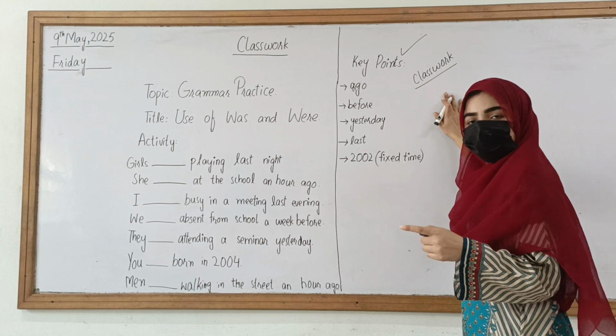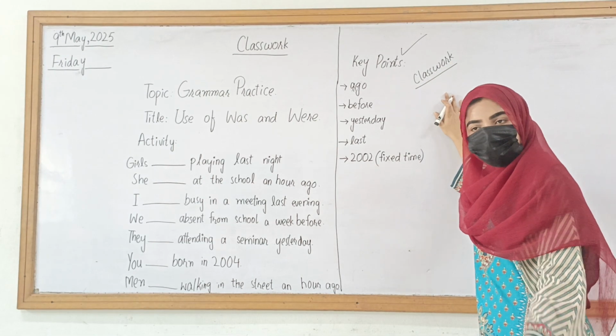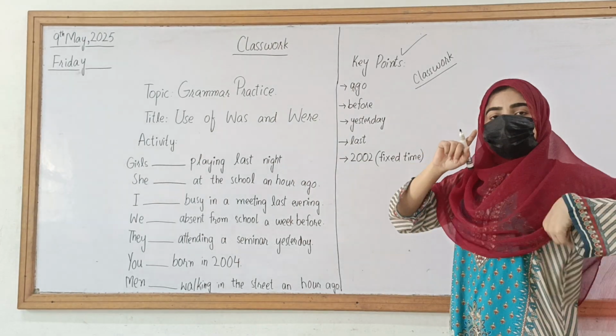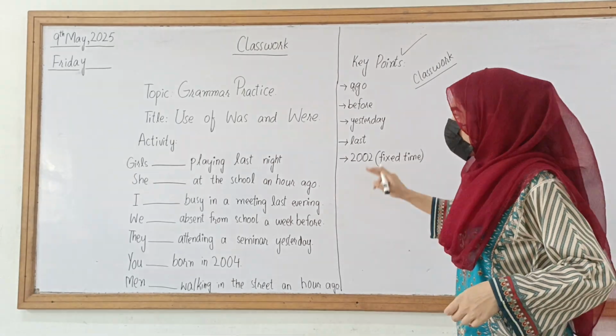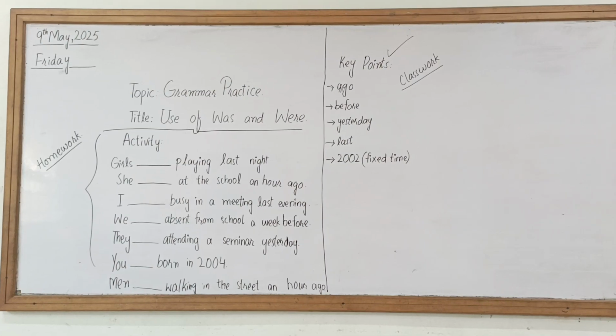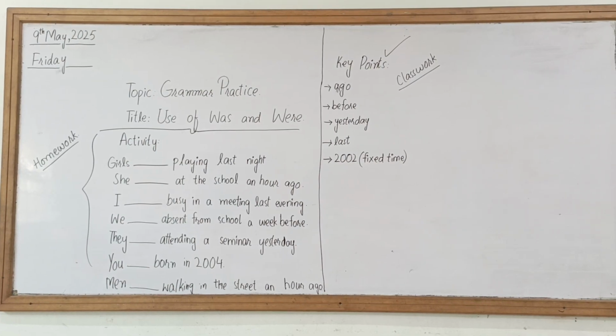Okay, this will be on your first page of the classwork after the activity that we have done. It is your classwork, and this here is your homework. Okay, this will be your homework activity. So these are the key points that I have mentioned over there. Note this on the second page of your notebook. The tenses part that we did, converting that this subject was and verb will be used with this subject, that was your classwork. And the second classwork of yours is those key points: ago, before, yesterday, last and 2002.